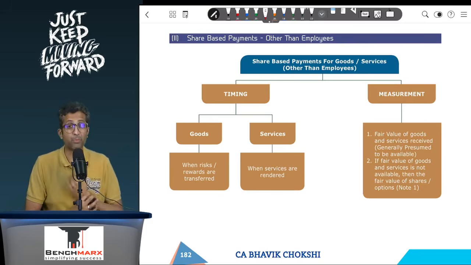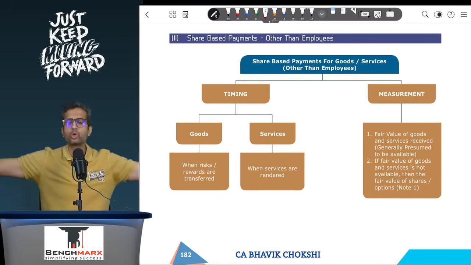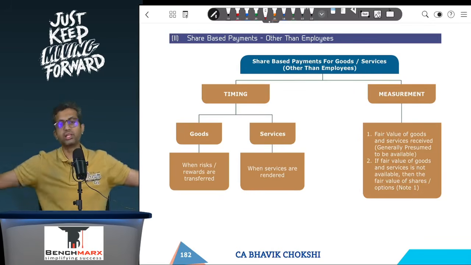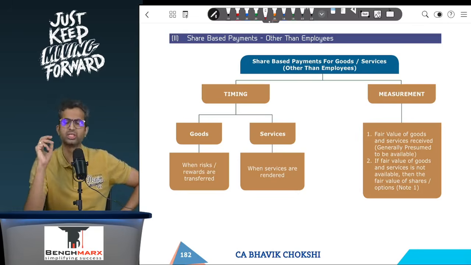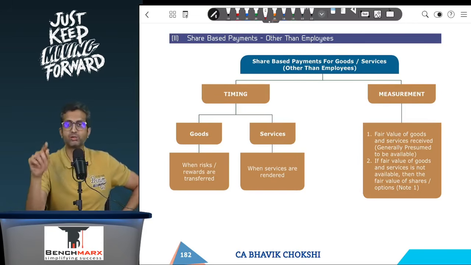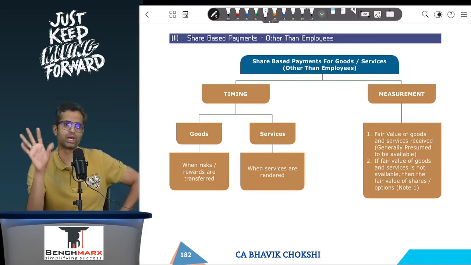When you look at employee share-based payment, we don't look at the fair value of employee service. We directly take the fair value of options or shares. Here it is the other way around. You give the first preference to the fair value of the goods received or the fair value of services received. If that is not available or not determinable, that is when, as a second preference, you will go to the fair value of shares or options issued.